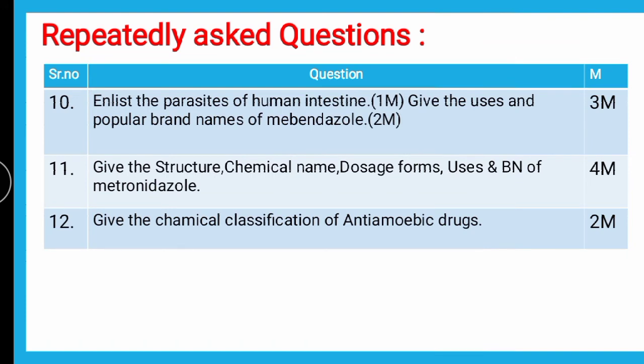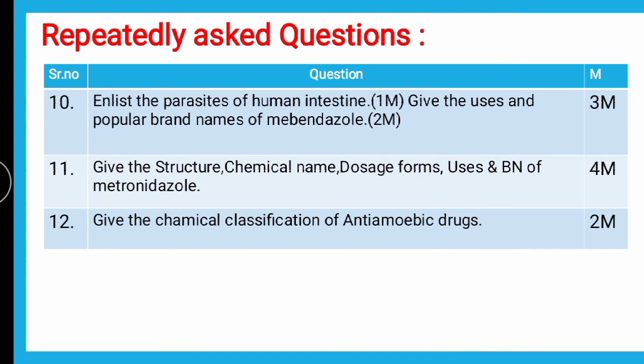Next question is, enlist the parasites of human intestine. For that you can refer to the theory video on the trick to remember the classification of antiamoebic and anthelmintic drugs, wherein we have covered all the types of human intestinal parasites. Then uses and brand names of mebendazole. Mebendazole is an anthelmintic drug, brands we have already seen, and uses we have discussed in the earlier part.